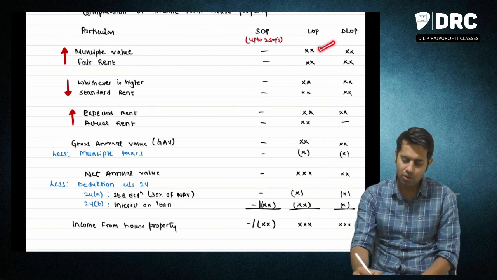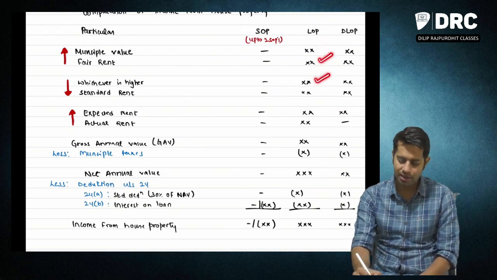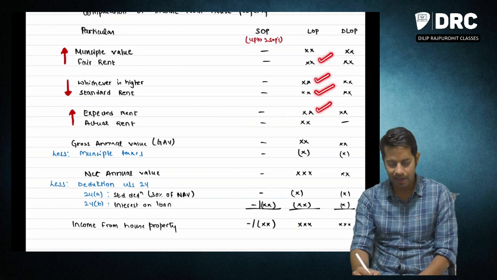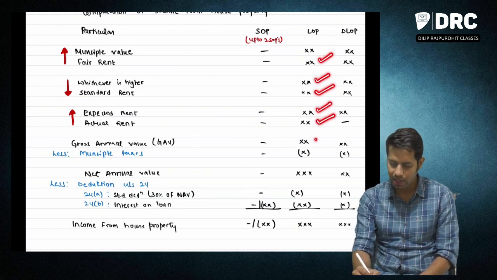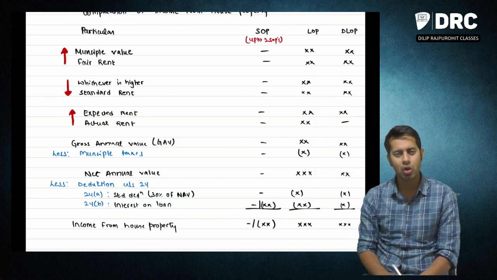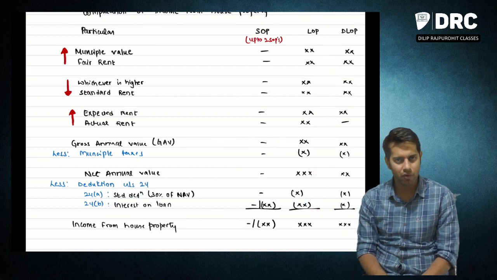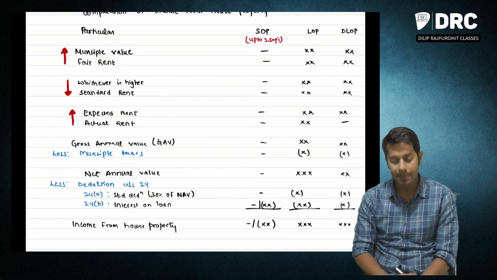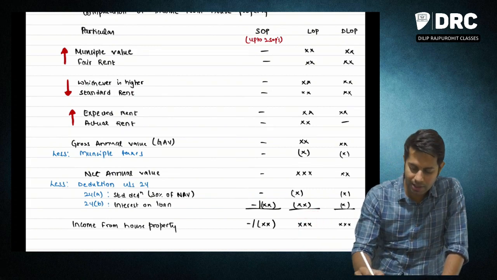For let-out property, you will have all these items. So you will have to take municipal value, fair rent, whichever is higher, compare with standard rent, take expected rent, compare with actual rent. You will get GAV, reduce municipal taxes. You will get NAV, reduce your deductions under section 24. You will get your income from house property. Similarly, for deemed to be let-out property.